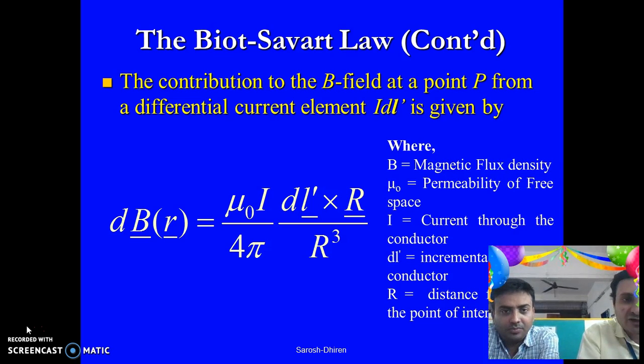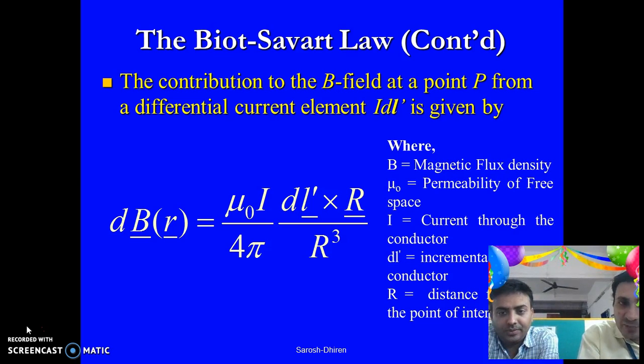the Biot-Savart law as dB of R is equal to mu 0 IDL dash cross R upon 4 pi R cube, where dB as a function of R is the distance which is notifying the incremental current element and a point of interest.